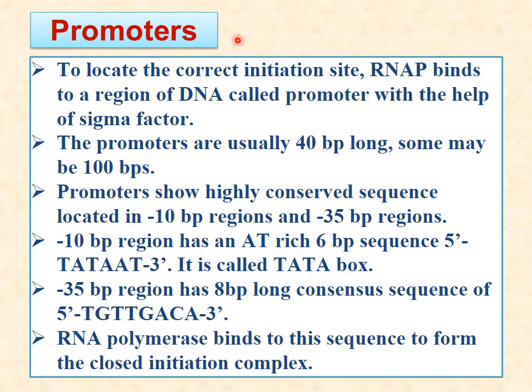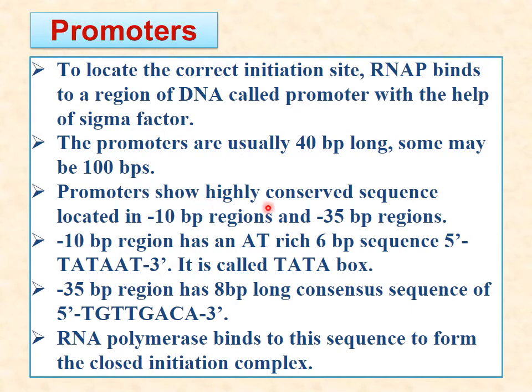So now what are promoters, which start the initiation? To locate the correct initiation site where the new messenger RNA will be synthesized, that site is recognized by this RNA polymerase, which binds to that DNA region, and these regions are known as promoter regions, and it is binding there with the help of sigma factor. These promoter regions are usually 40 base pairs long, and some may be 100 base pairs long.